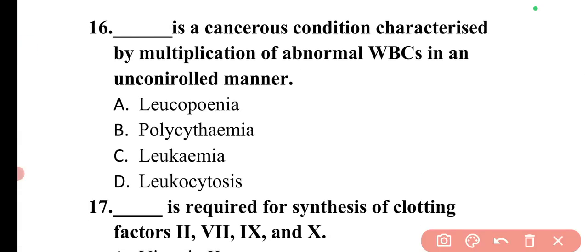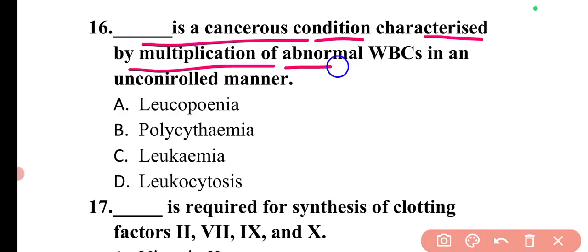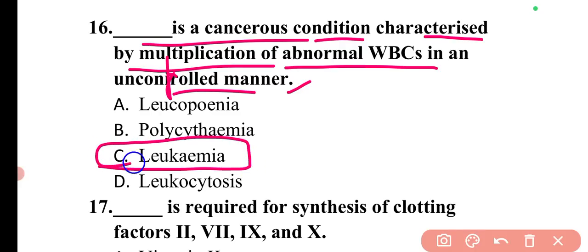Next question is: dash is a cancerous condition characterized by multiplication of abnormal WBCs in an uncontrolled manner. So this condition is known as leukemia. So here option C is the correct answer. It is related to white blood cells, WBCs.